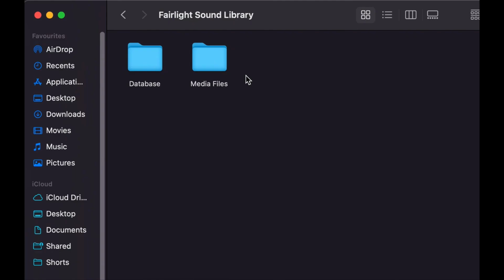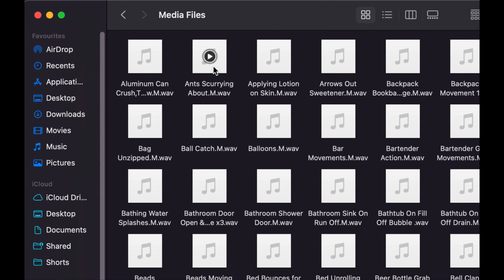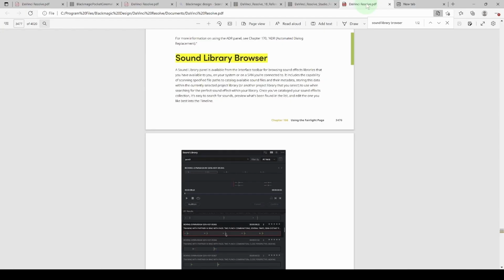I've just found another way to look and see what's inside the Fairlight Sound Library. If you navigate to the download folder, click on the media files, you will see each of them listed in here. You saw in the previous video portion, there are 515 of them, so you can take your pick as to which way you actually want to try and find the one.